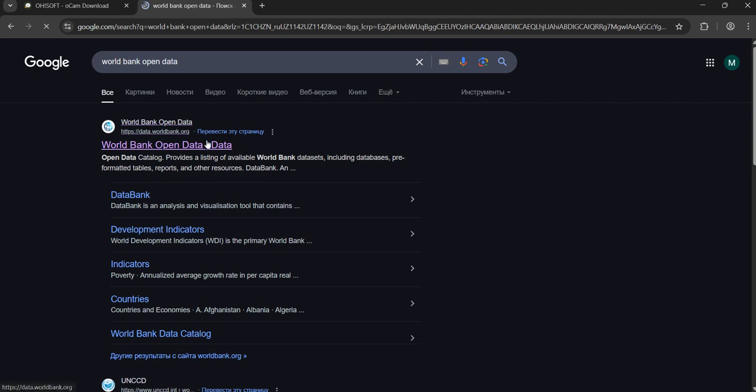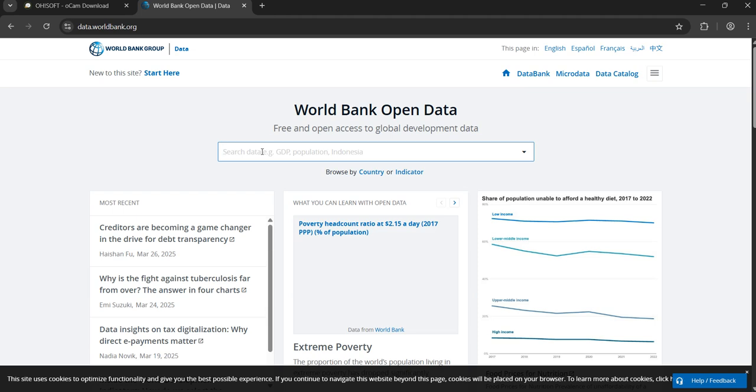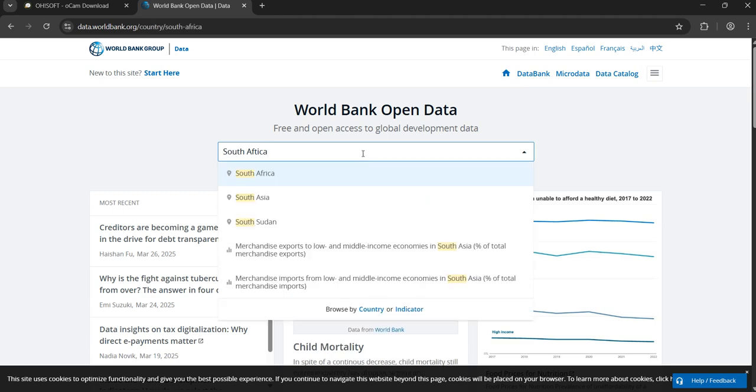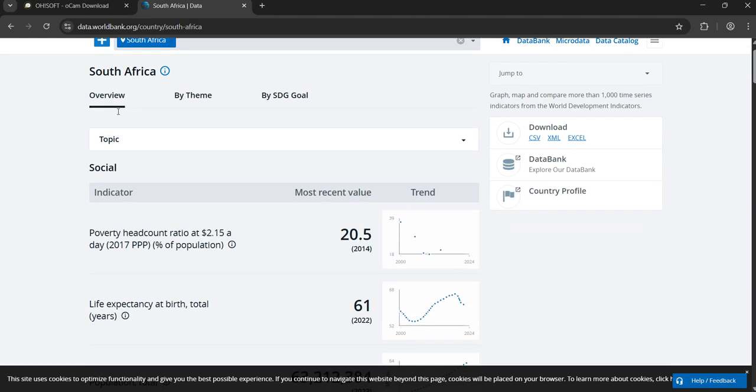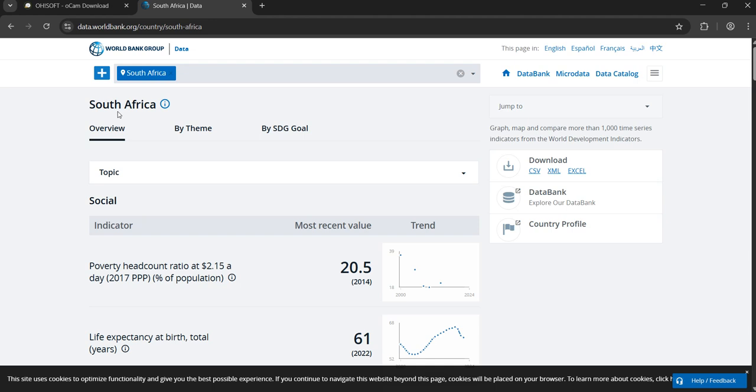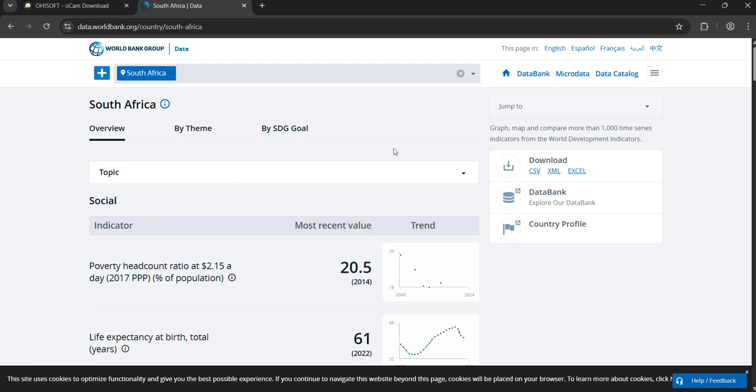We'll open this site, click this button, and type our country. As you can see, it is showing the old data of South Africa. We are going to load this page and we will download the Excel file, as you can see.